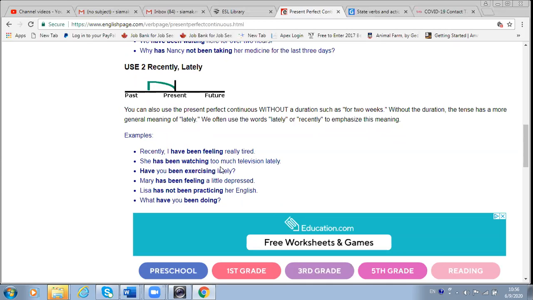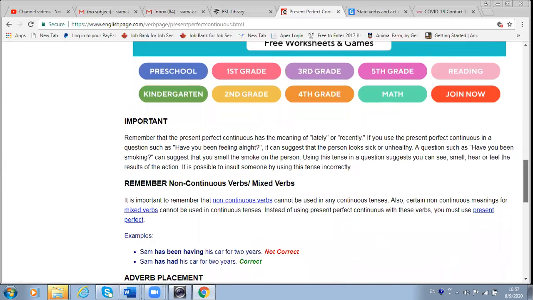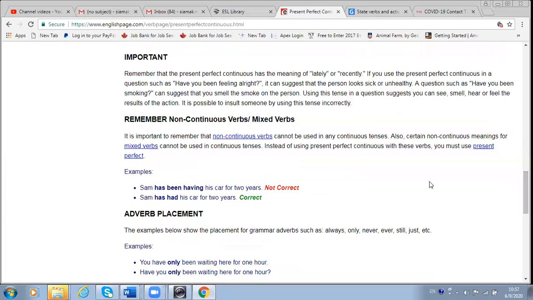She has been watching too much television lately. Have you been exercising lately? Mary has been feeling a little depressed. Lisa has not been practicing her English. What have you been doing? It means what have you been doing recently, or what have you been doing lately? Look at the note. Remember that present perfect continuous has a meaning of lately or recently.